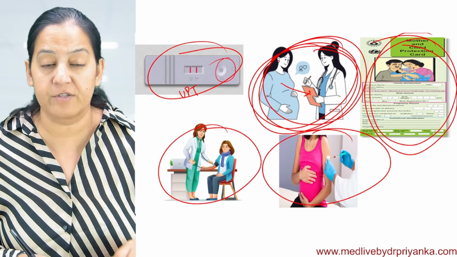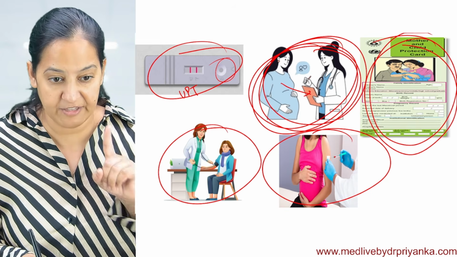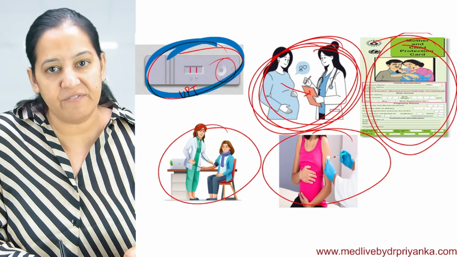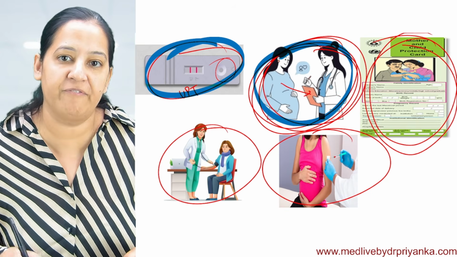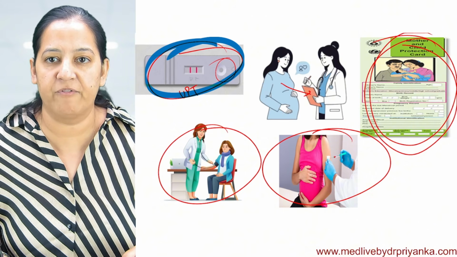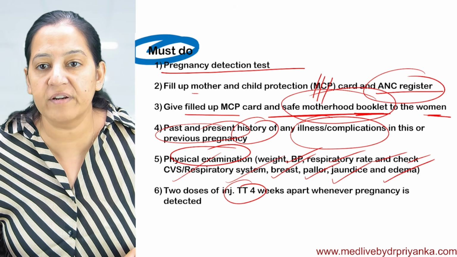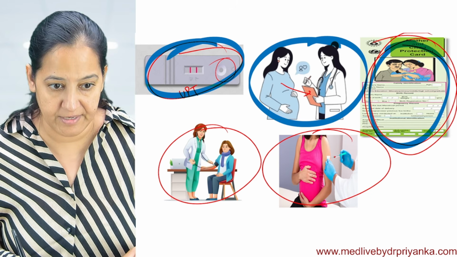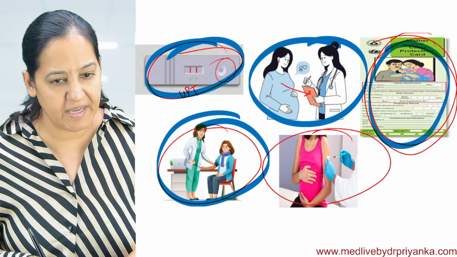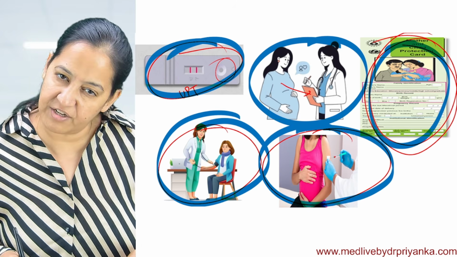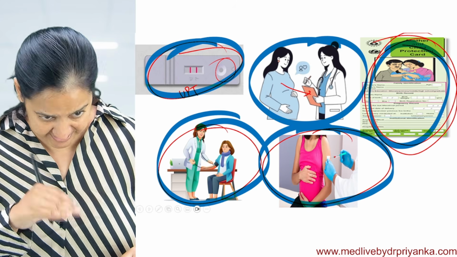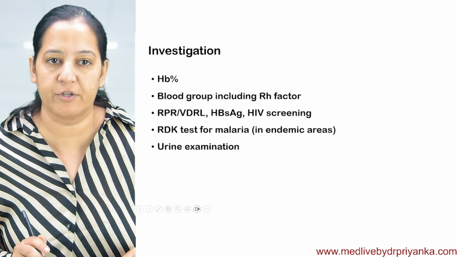In the first visit, what are the must things? Confirm pregnancy with UPT. Fill the MCP form. Do the registration in the ANC register. Then do the general checkup, BP and all, and give tetanus vaccine if applicable. I will tell you when the 2 doses have to be given.